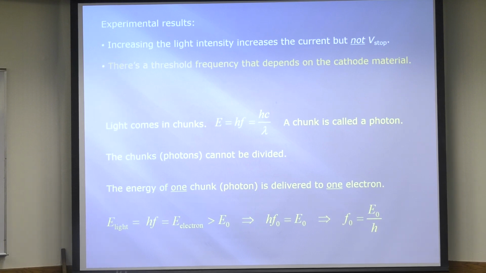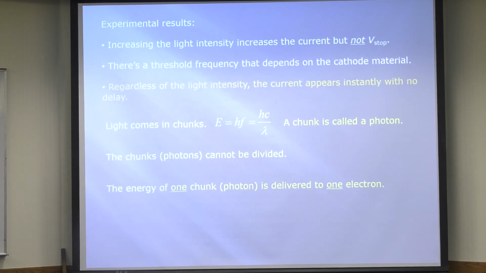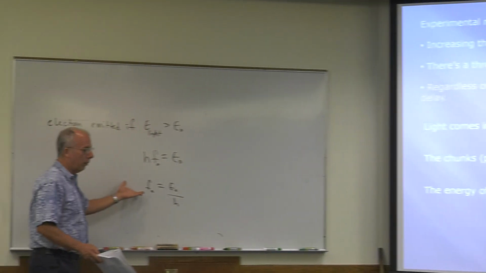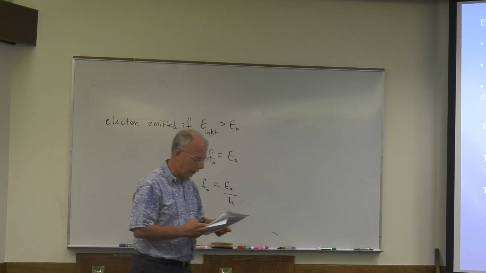Now, regardless of the light intensity, the current appears instantly with no delay. Well, come on. It either has enough energy or it doesn't. If it has enough energy, why is there a delay? The metal doesn't have to wait to get hot enough, right? We're not talking about temperature at all. We're just saying if the light has the right energy, in other words, the right frequency, the electron is emitted.